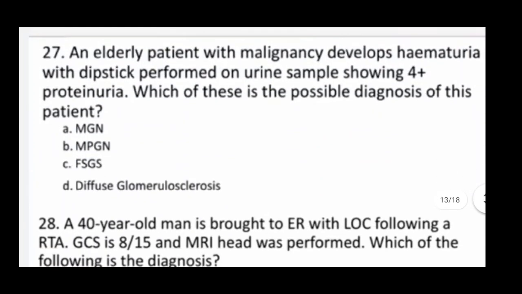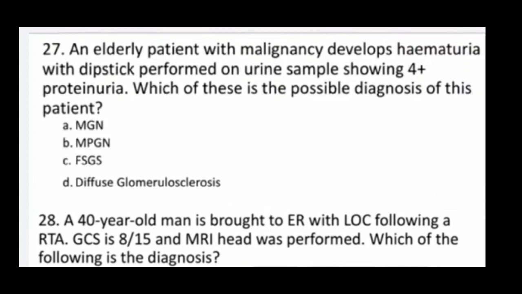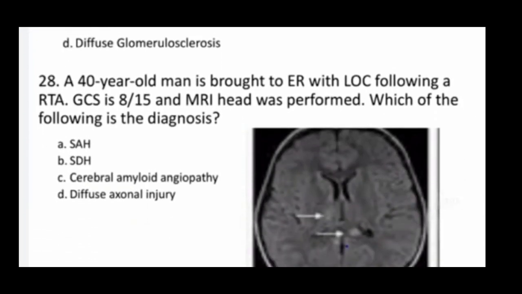Next one. An elderly patient with malignancy developed hematuria, with dipstick performed on urine sample showing 4+ proteinuria. Which is the possible diagnosis of the patient? So option A, membranous glomerulonephritis, B, membranoproliferative glomerulonephritis, option C, focal segmental glomerulosclerosis, D, diffuse glomerulosclerosis. So here correct answer is A, membranous glomerulonephritis.